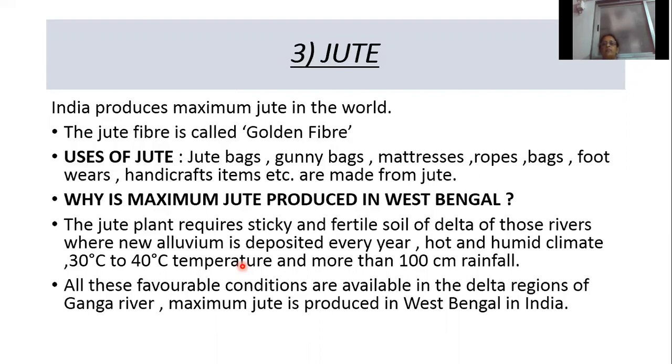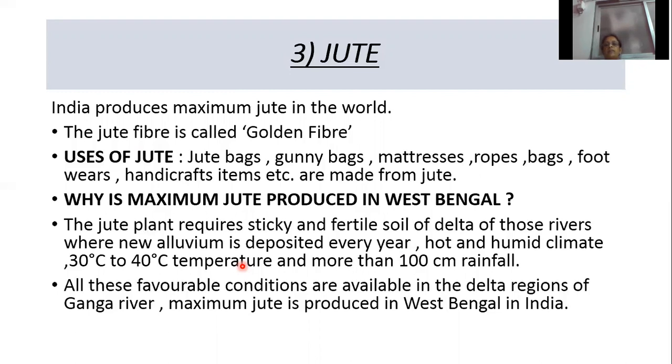So why is maximum jute produced in West Bengal? The jute plant requires a sticky and fertile soil of delta of those rivers where new alluvium is deposited every year, hot and humid climate, temperature of 30 degrees Celsius to 40 degrees Celsius, and more than 100 centimeters of rainfall.